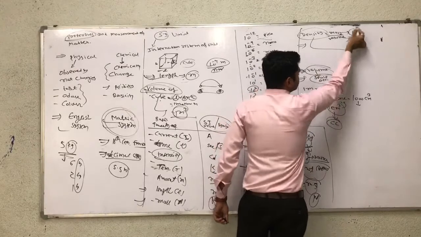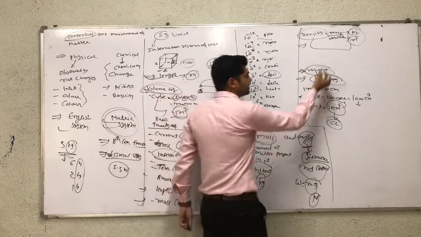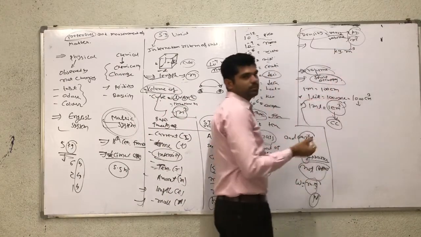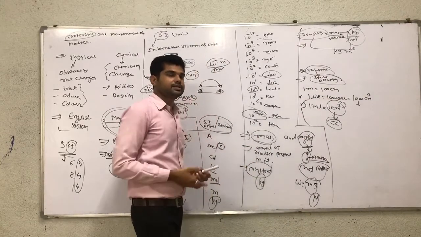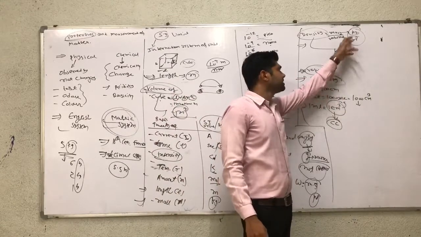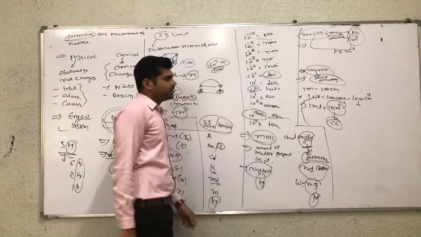So density is kg divided by meter cube. Similarly, we can write kg into meter raised to -3. Since m cube is in the denominator, moving it to the numerator makes the power negative. So kg divided by meter cube, or kg m^-3, is the unit of density.